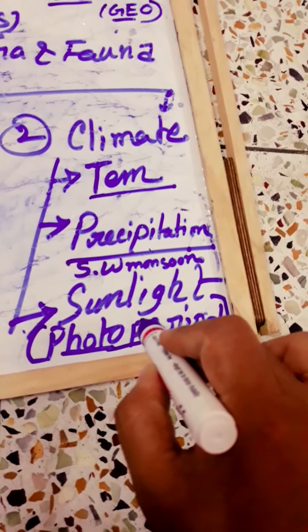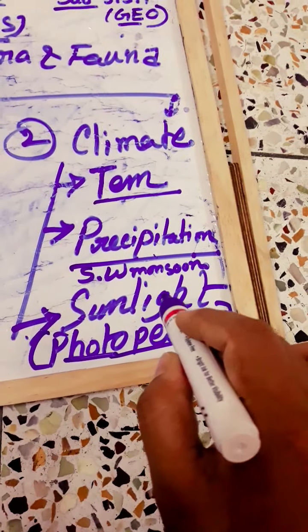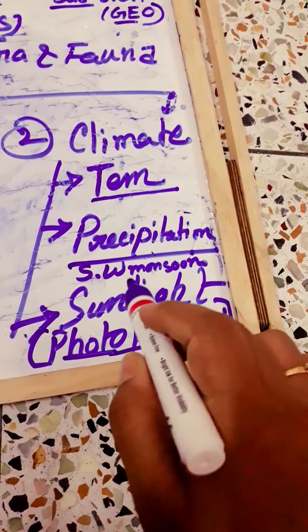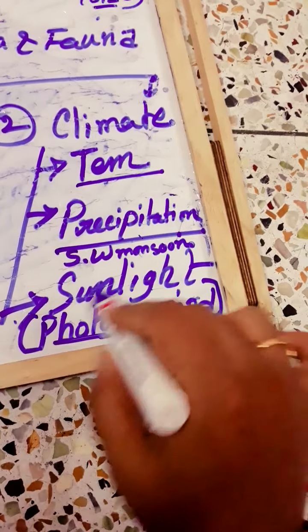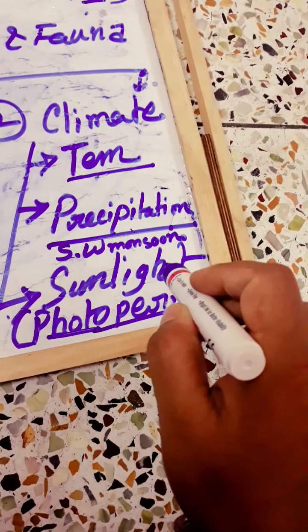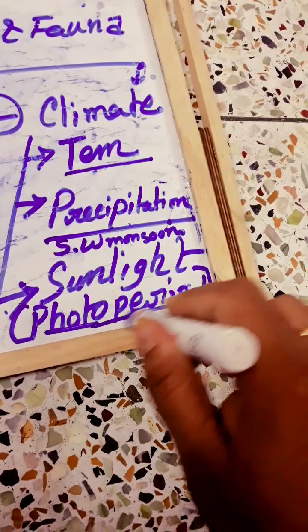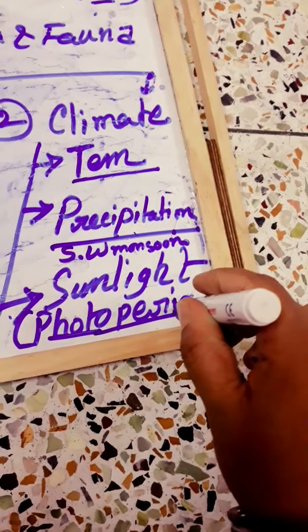If any place receives sunlight throughout a long time, comparatively to a less sunlight area, then in that high photoperiod area, which receives a high amount of sunlight, the trees grow faster.